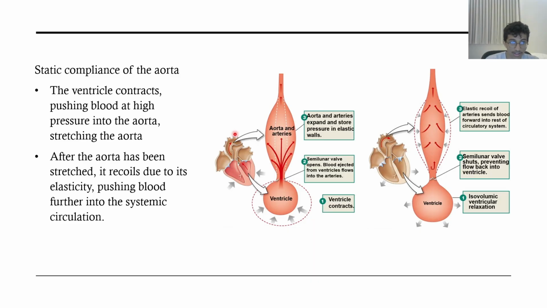The aorta, on the other hand, when the ventricle contracts during systole, it pushes blood into the aorta. This stretches the aorta, and like we said, the aorta is elastic. So when you stretch it, it will recoil back. This recoil pushes blood further into the vessels, into the large arteries, which will give it a push into the arteries, arterioles, and capillaries, so it can reach the tissues.